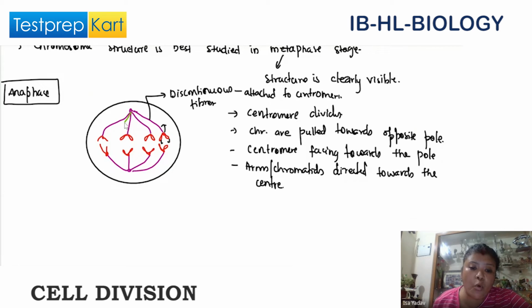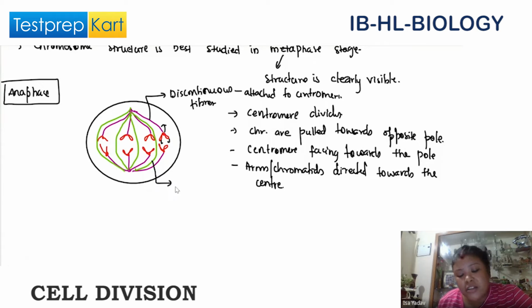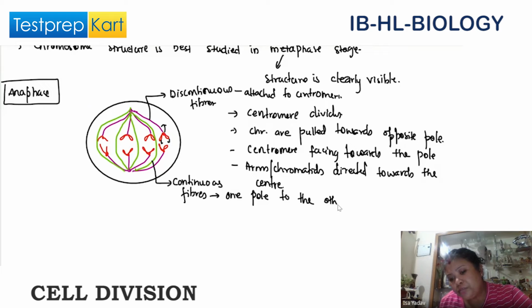There is one more which will be running directly from one pole to the other. Can you see this? Yes. This green color is called continuous fibers, or spindle fibers that appear from one pole to the other.